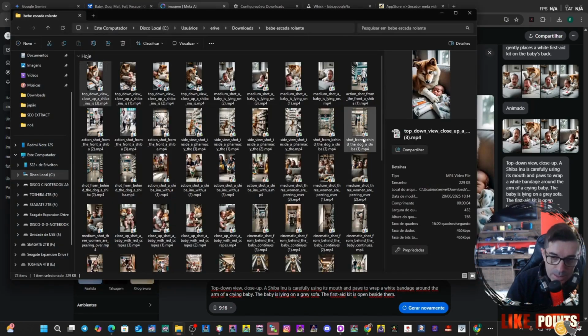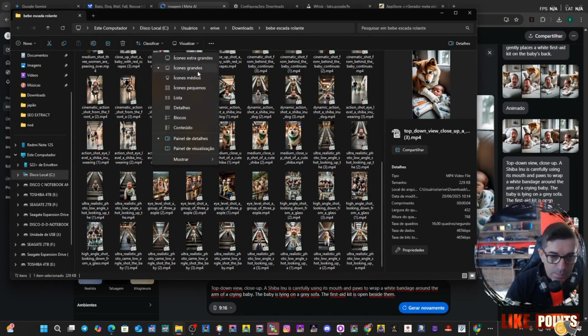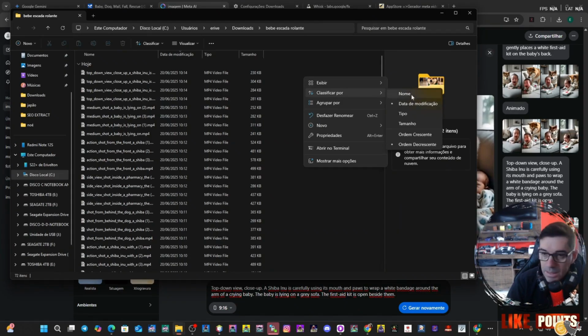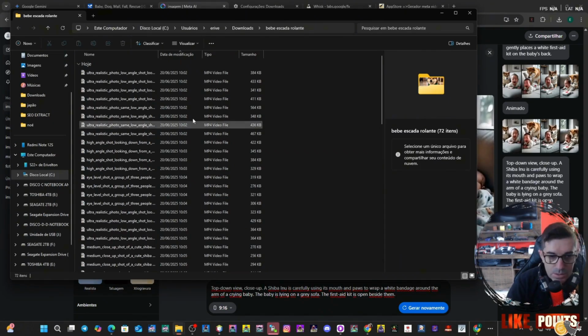With the videos already placed in a specific folder on your computer, you can do the following steps. First, sort them as needed, then change the view type in your file explorer, set it to display details, and finally sort the files by the date they were last modified. Here I have them from oldest to newest, so it already created them in the order we needed. Since it created them in the order we needed, we just need to assemble them in the editing software, okay?